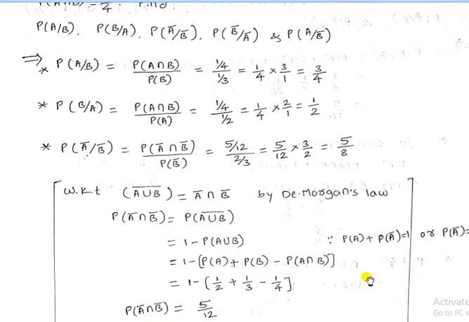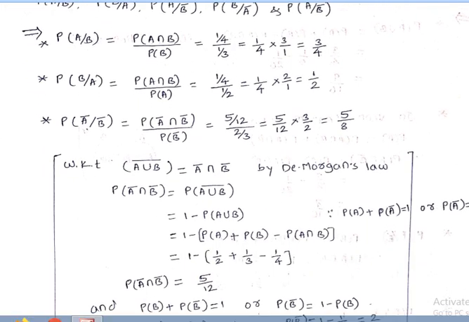According to De Morgan's law, we know that (A union B) bar is equal to A bar intersection B bar. Now we will take the probability on both sides. So probability of A bar intersection B bar is equal to the left hand side term, probability of (A union B) bar.